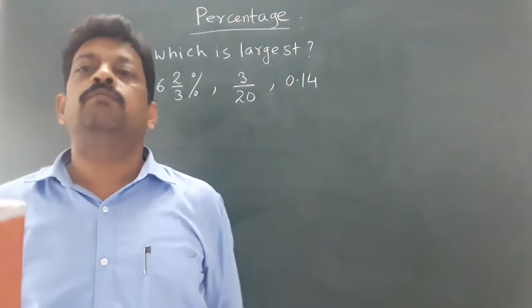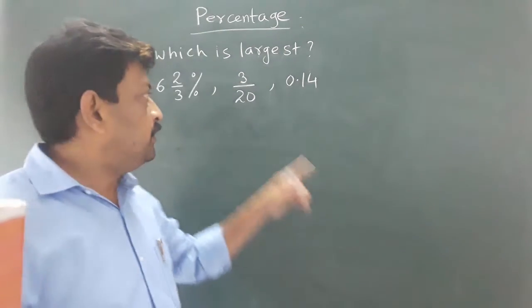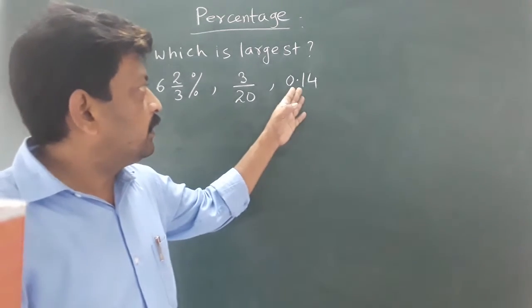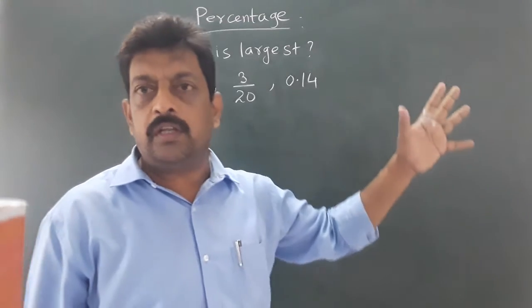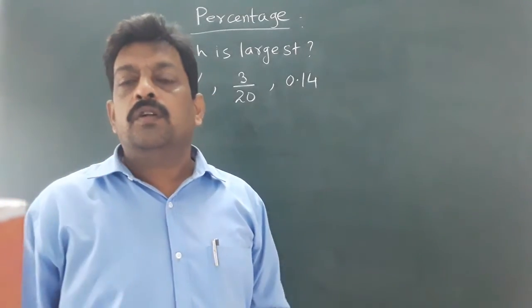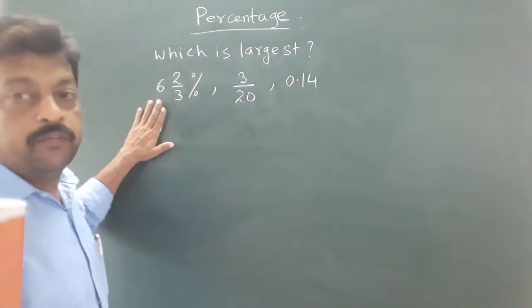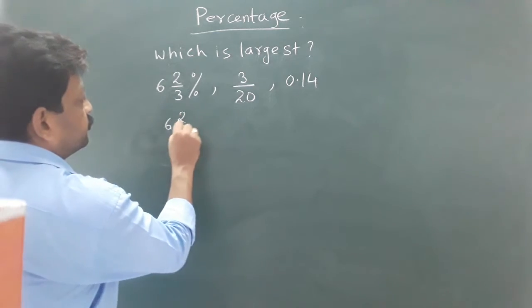Because in that case you have to multiply with 100, and multiplication with 100 is very easy. Instead of going for dividing 3 by 20, or here 0.14, then 14 upon 100, go for cancelling, it is much easier to multiply with 100 and get the result. So convert everything into percentage, it is already done, so no need of changing this.